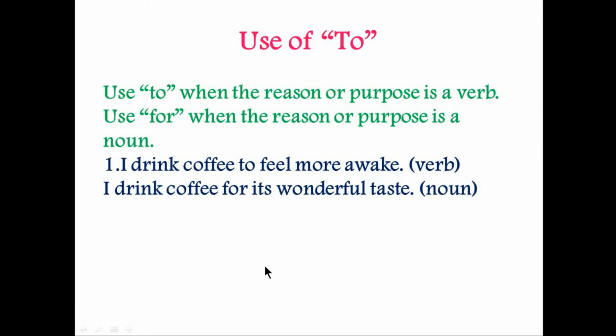Where specifically do you use to? Basically, when the reason or purpose is a verb, you use the word to. When the reason or purpose is a noun, then you use the word for. For example, I drink coffee to feel more awake. Awake is a verb, that's why you use the word to. I drink coffee for its wonderful taste. Taste is a noun, that's why you use the word for.